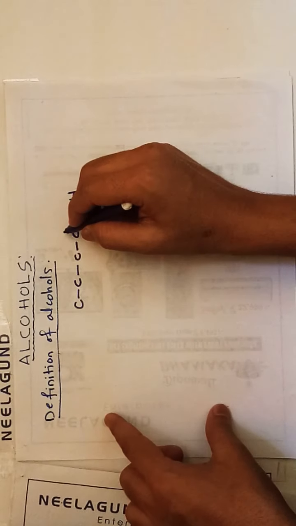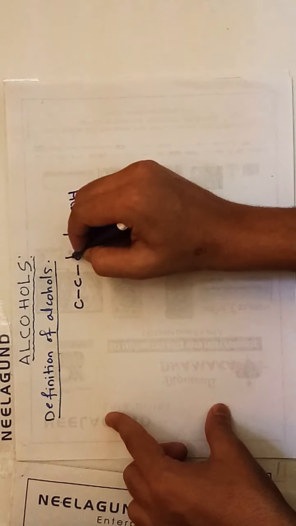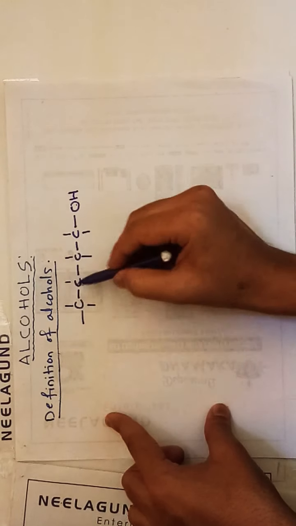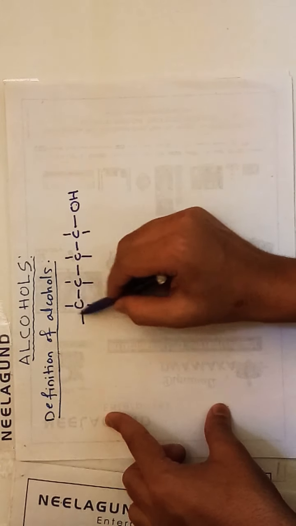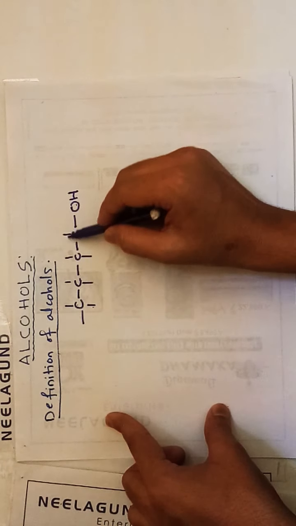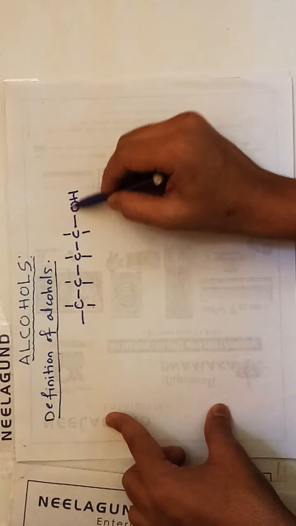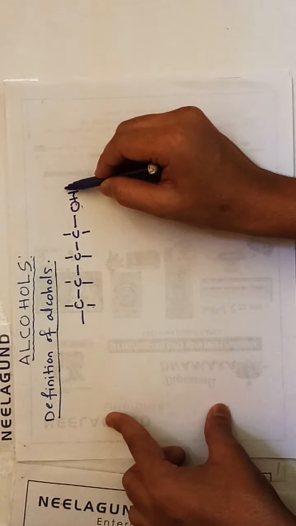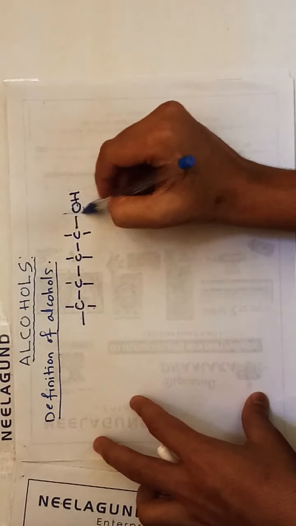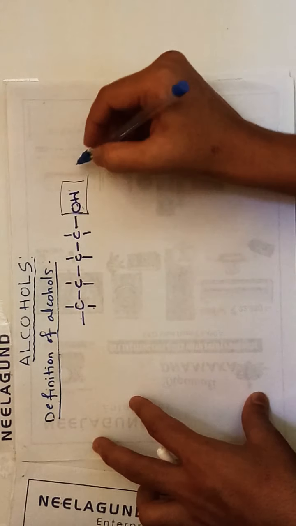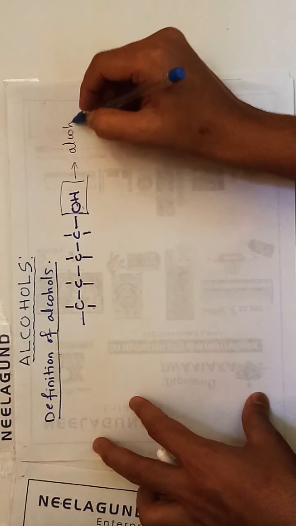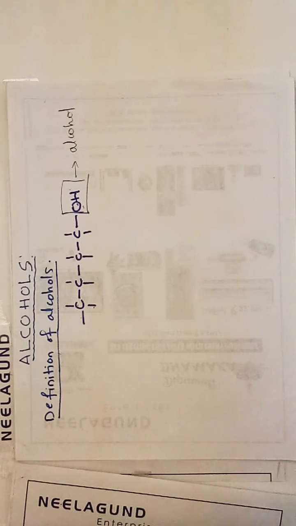You know very well the carbon valency is 4, so we are filling carbon valency 4 everywhere. If you consider this carbon, here 1 2 3 4, each carbon will have a valency of 4, and oxygen has a valency of 2, hydrogen has a valency of 1. The presence of this OH group indicates that this compound is related to alcohol.